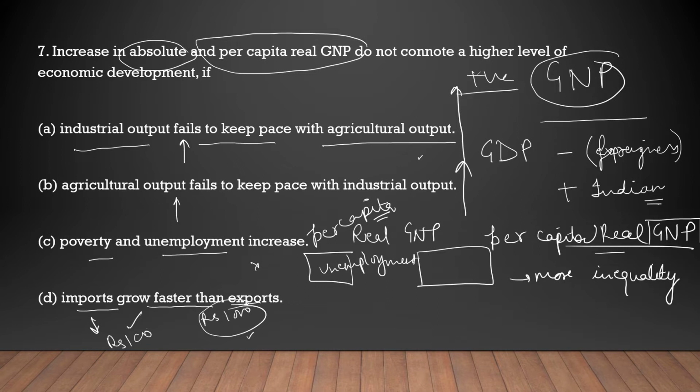So the option which is ruled out is poverty and unemployment increase, because it will tend to show some negative effects in the economy and would create more inequality.